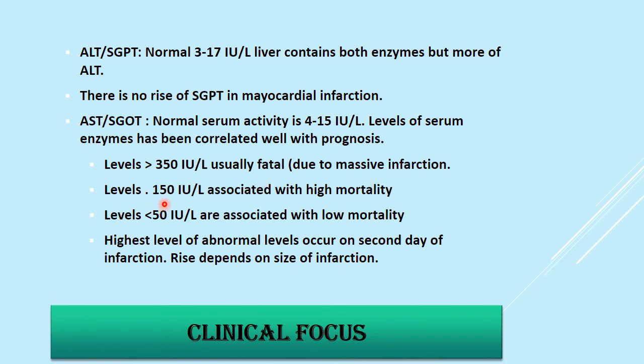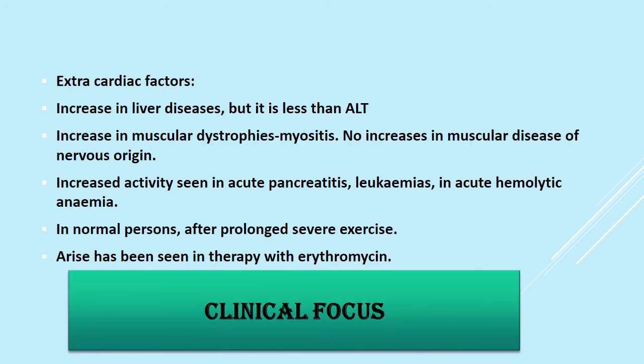Levels more than 150 IU per liter are associated with high mortality, whereas less than 50 are associated with low mortality. The highest abnormal levels occur on the second day of infarction, and the rise depends on the size of infarction.